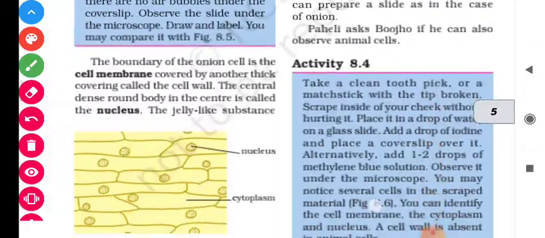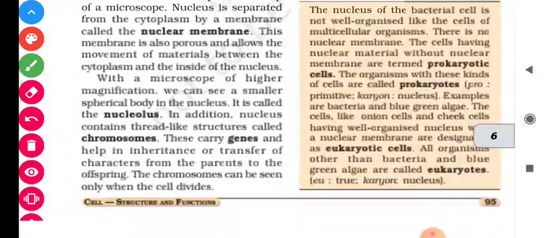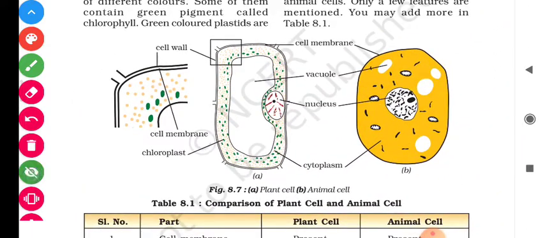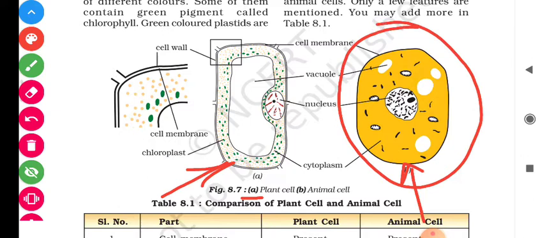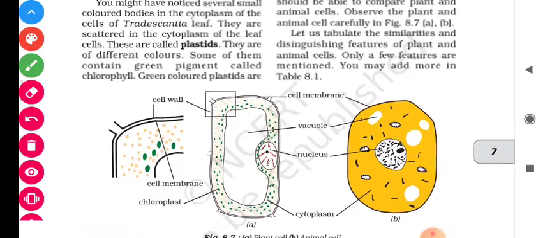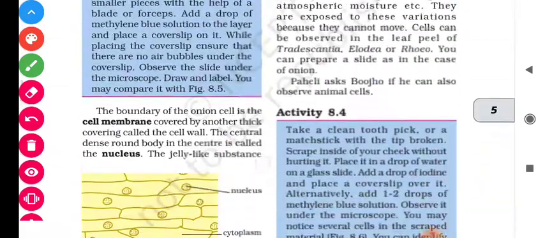Figures 8.5, 8.6 and 8.7. Okay. So here students, two cells are given. A is a plant cell and B is an animal cell. Means animals have animal cells and plants have plant cells. Okay. So there is a cell wall present in the plant cell in addition to the membrane, while the animal cell only has the cell membrane which gives it a shape. Okay. We will study this in detail in further sessions.